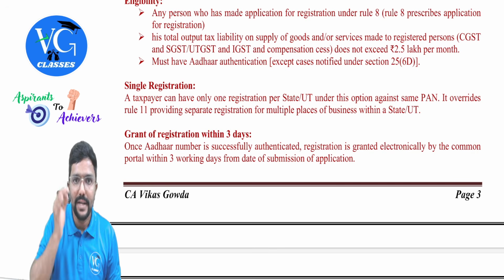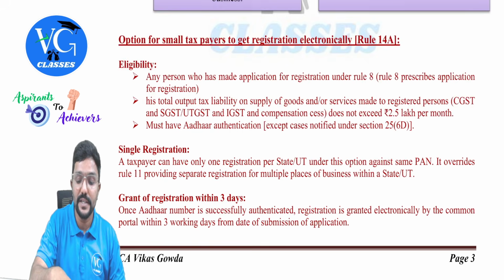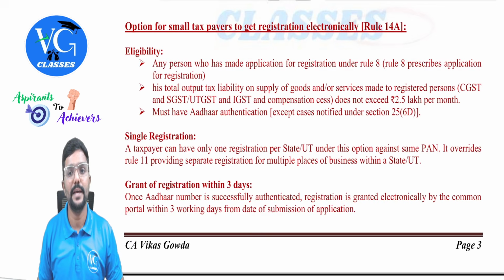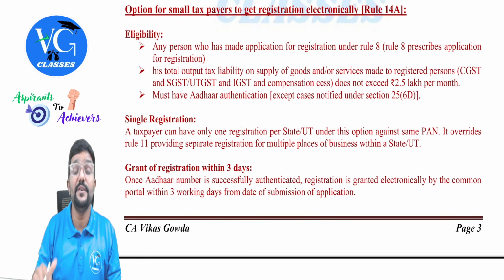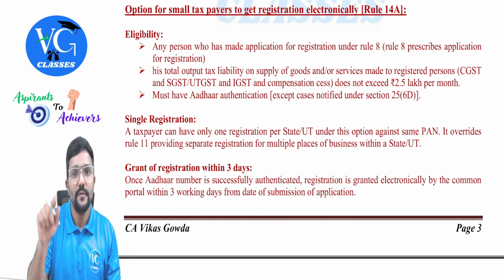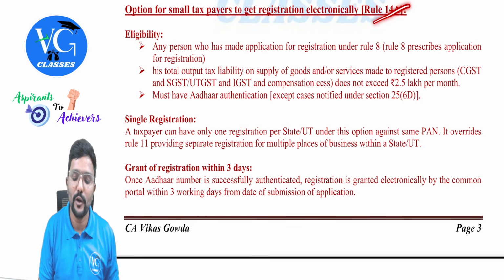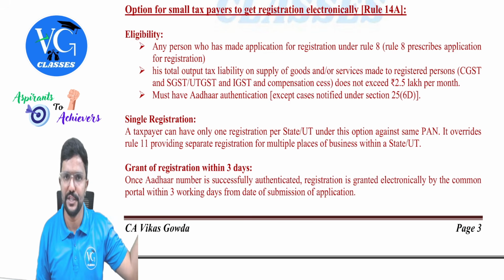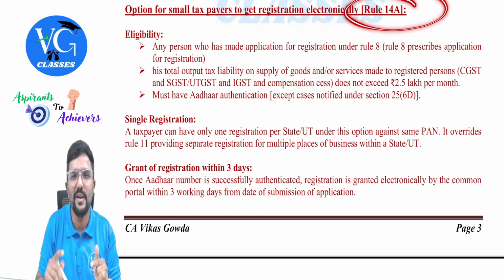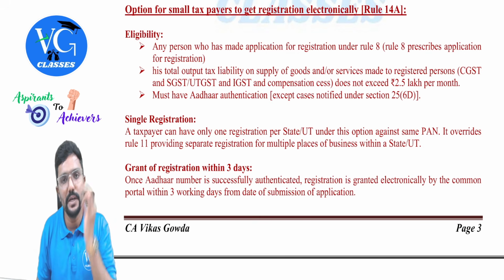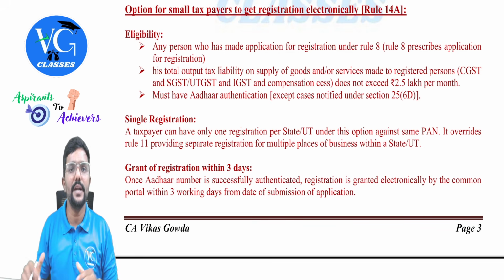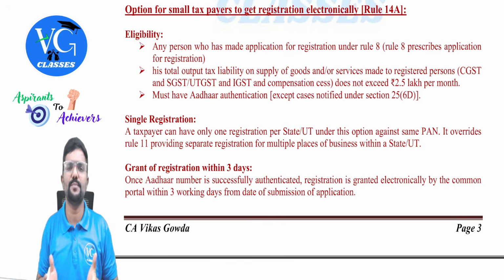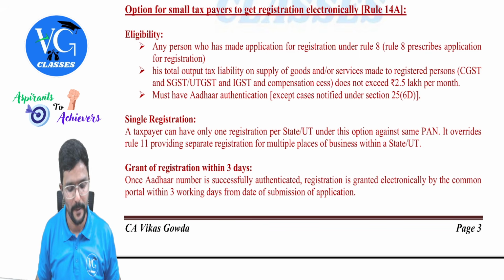But what they're telling here is, if a person is applying for registration under Rule 14A, then maximum he can apply only for one registration for one state. Even if he wants to take more than one registration for the same state, then he cannot follow Rule 14A. He has to follow the normal procedure. Under Rule 14A, which I am calling fast track registration, they can apply only for one registration for one state or union territory, guys. Is that clear? Sir, what if they have multiple businesses? For all businesses put together, you can apply for only one single registration.